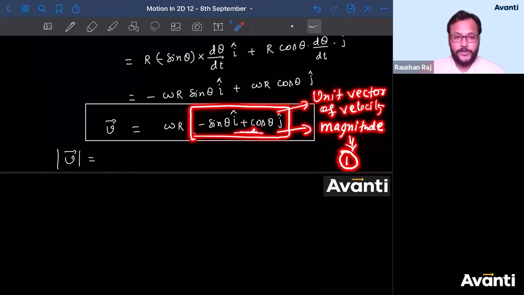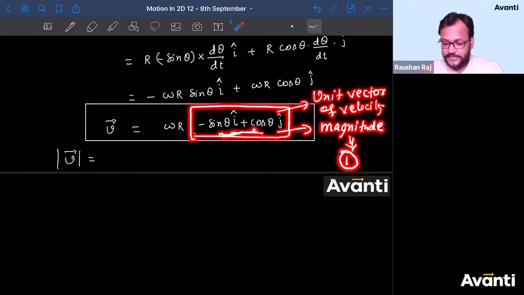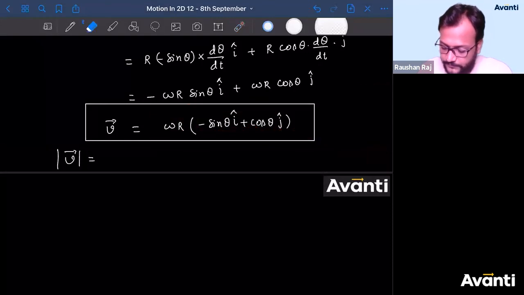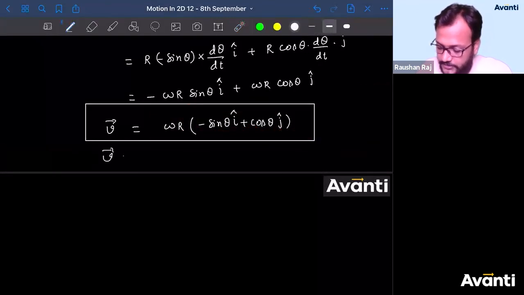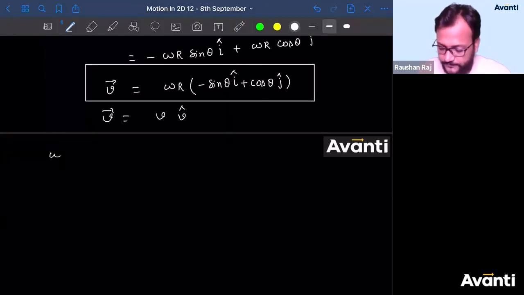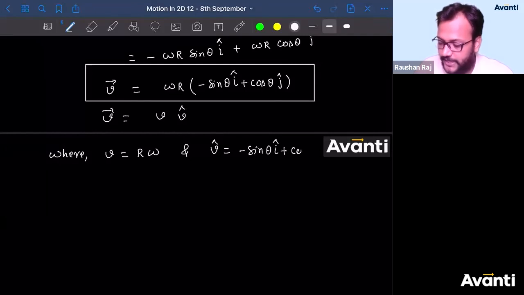Do you have any doubt in this one? So can I say that this term will give us the direction of velocity, however this will tell us the magnitude of velocity. So I can write this v vector as v into v cap, where v is equal to r omega or omega r, and v cap is equal to minus sine theta I cap plus cos theta j cap.